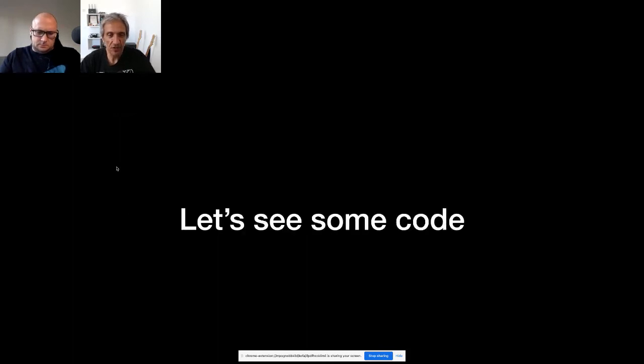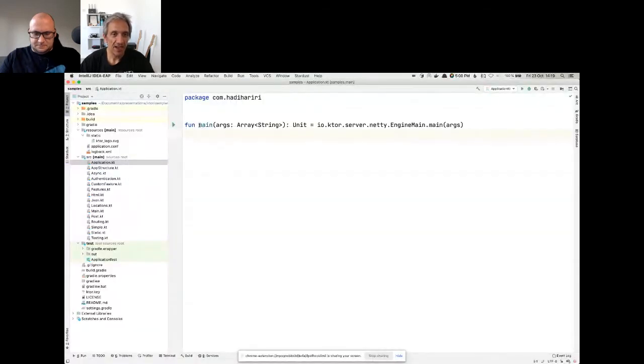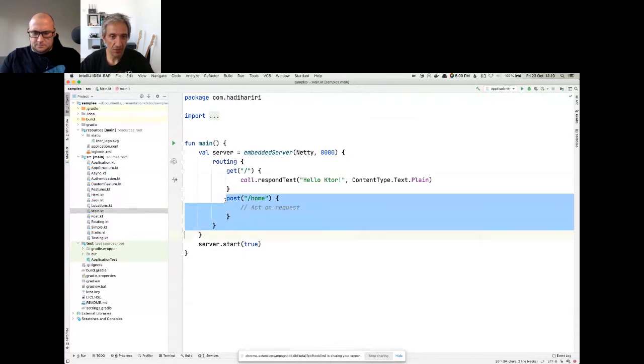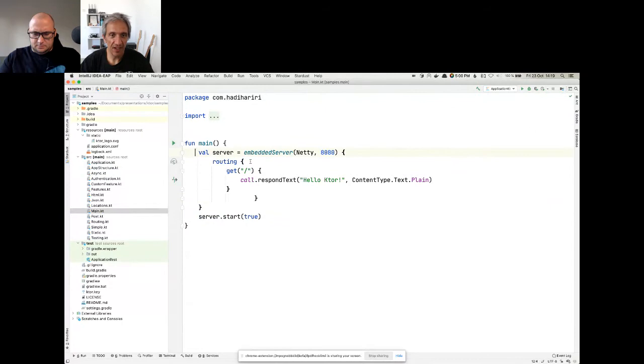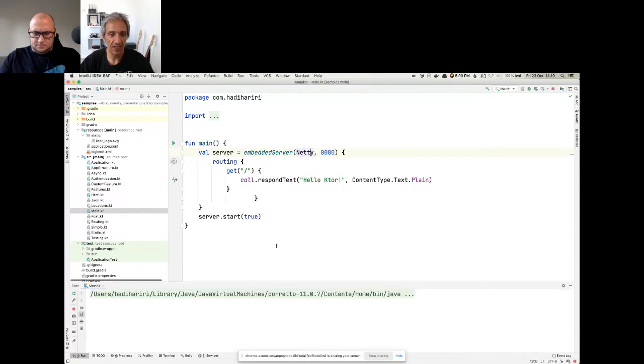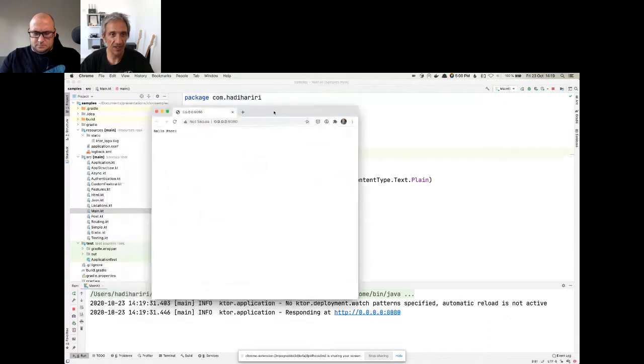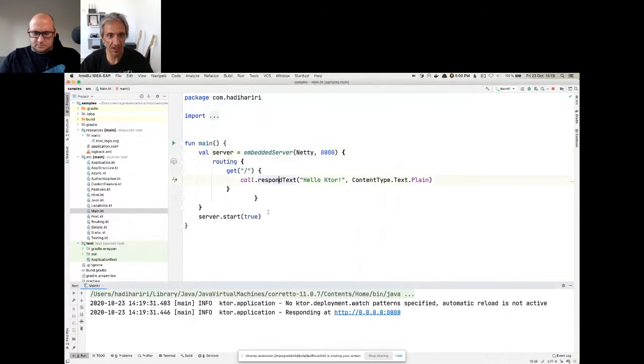So let's switch over to the IDE and see some slides, which I really mean code, obviously. But I did that on purpose because you don't see my slides. So remember the code that I just showed you in our main application. You can see that I don't actually have that here. I have that code over here. And this is something that's a little bit different to what we've seen. So I still have my val embedded server, Netty, etc. And if I hit run on this, it's going to run it and it's going to respond on port 8080. So you see it's already started, it's already running. I can click the browser and it responds pretty fast, right? The startup time is incredibly fast.